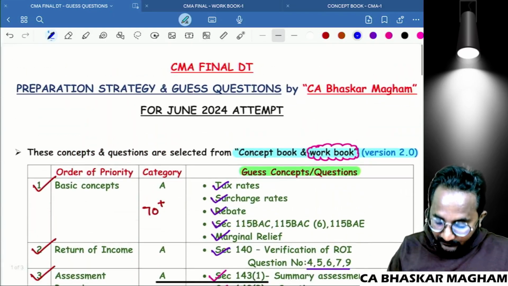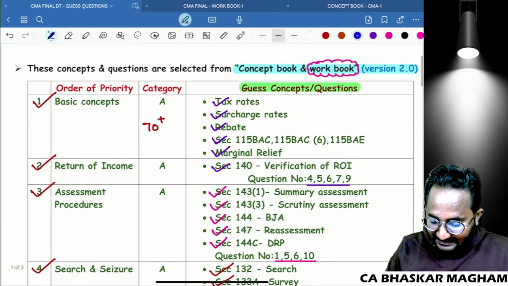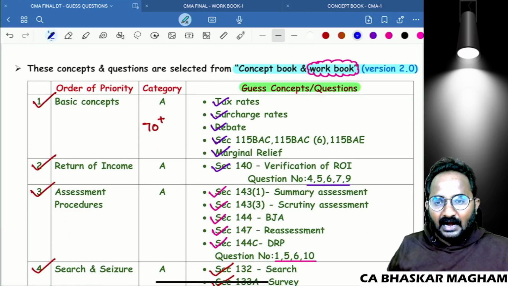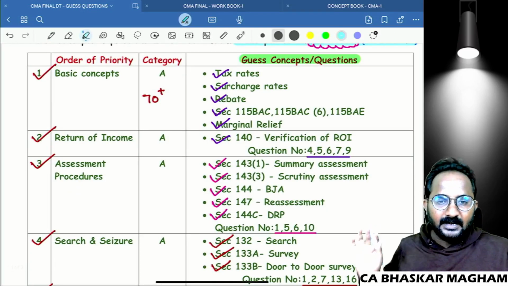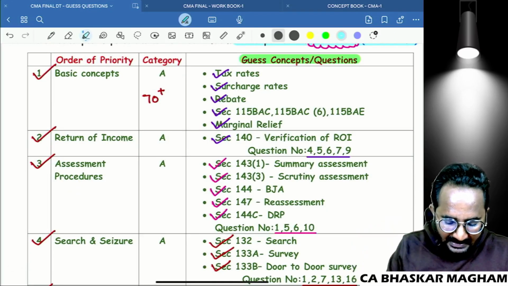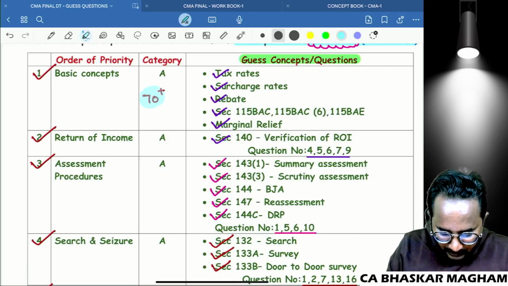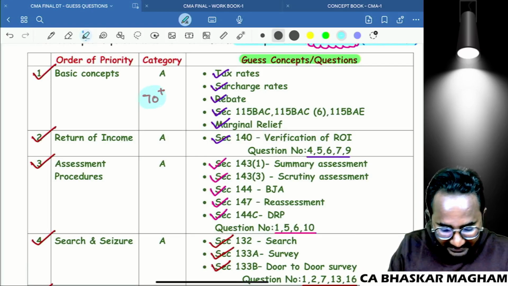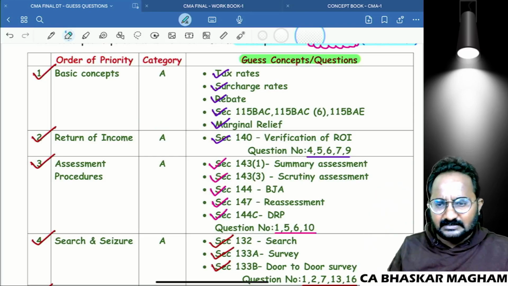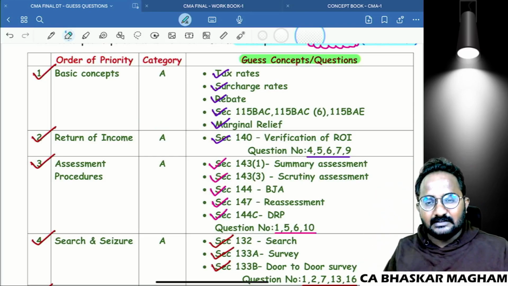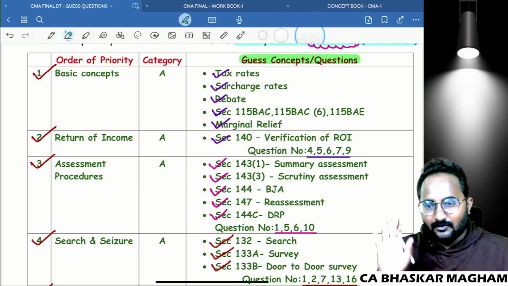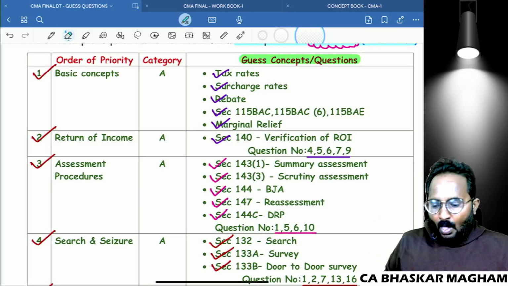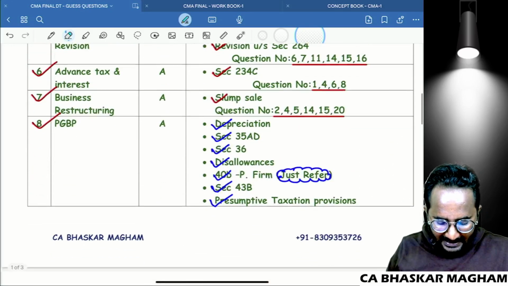So please refer the concepts which I mentioned as guess concepts, and refer the workbook questions which I mentioned in this PDF. That's enough. Definitely you will get 70 plus marks. So 70 plus marks means definitely you will get 90 to 95% of the questions from these guess concepts as well as guess questions only. But you have to prepare all the things in a conceptual way. One more thing, sir, I don't know some concepts as well as some chapters also.